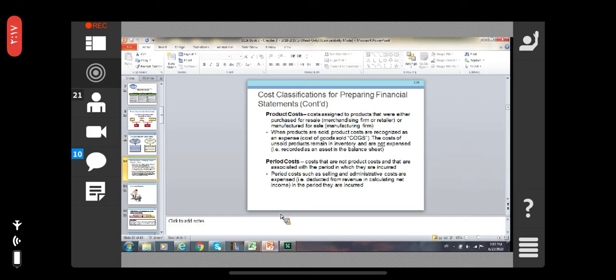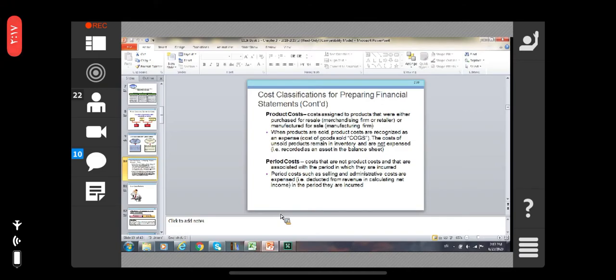Okay, two types of firms are there. One is making the products and selling them. The other is not manufacturing the products; they are purchasing the products for resale, the merchandising firms or the retailers.